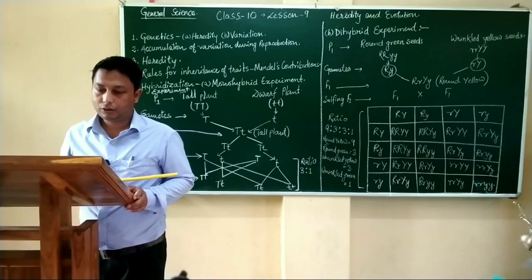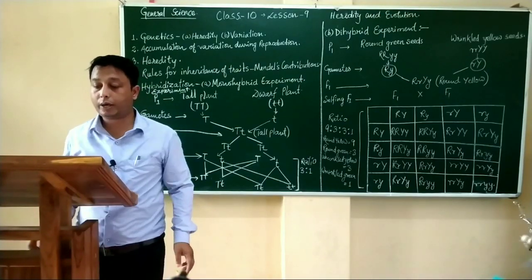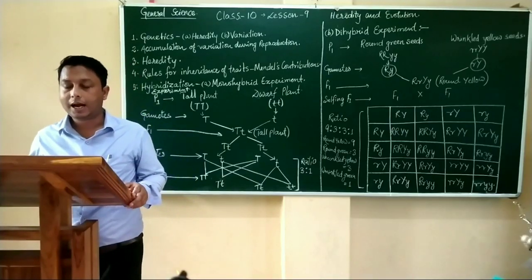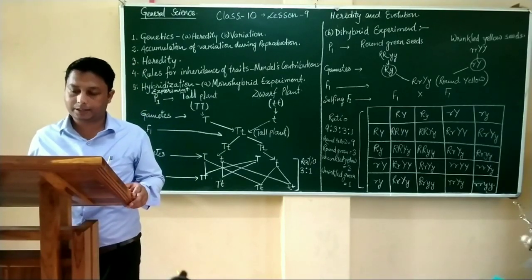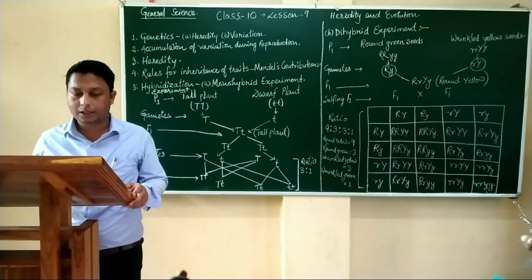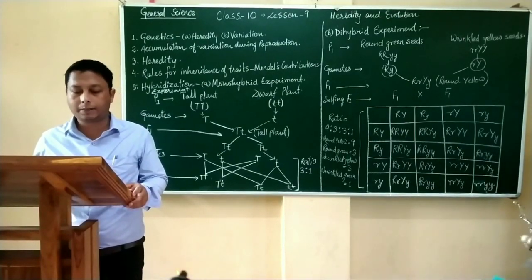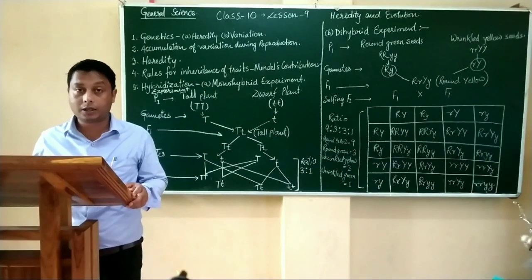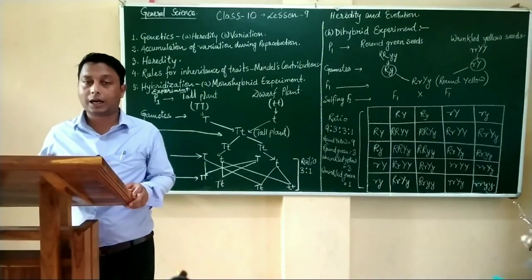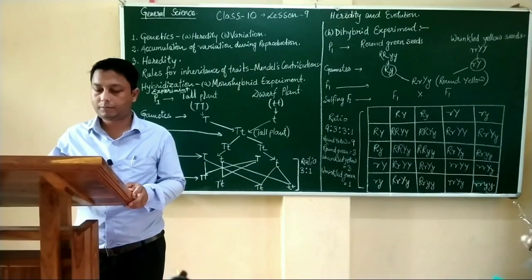Next topic is dihybrid experiment. Mendel considered two pairs of contrasting characters together for each hybridization experiment. In this experiment, a pea plant is taken with a pair of contrasting characters for shape of the seeds, round and wrinkled, and another pea plant with a pair of contrasting characters for color of the seed, yellow and green.